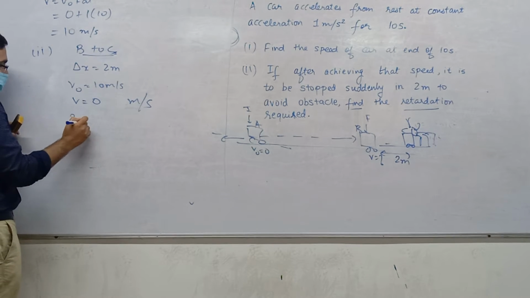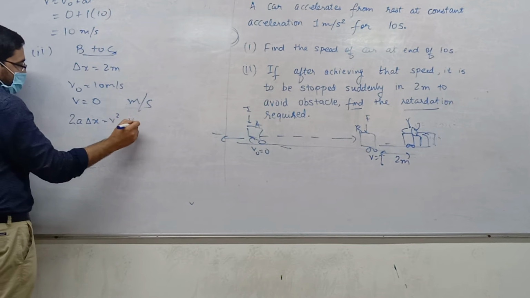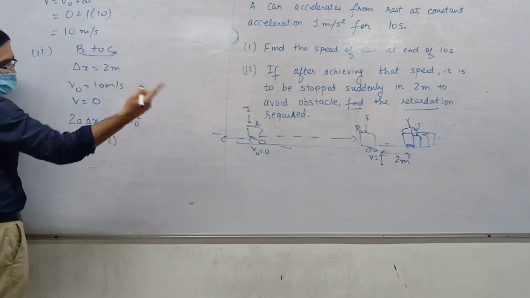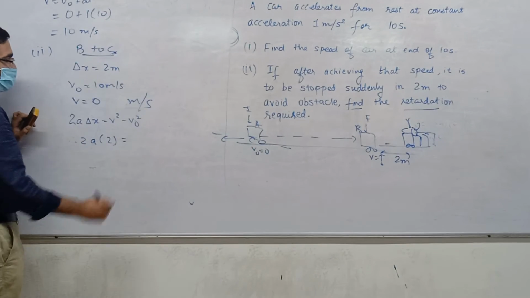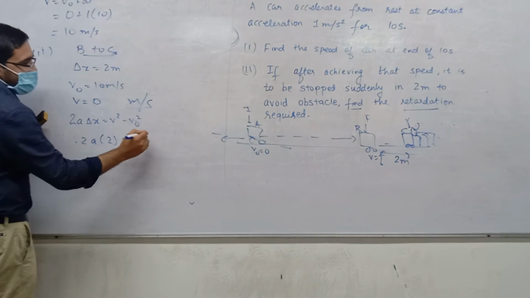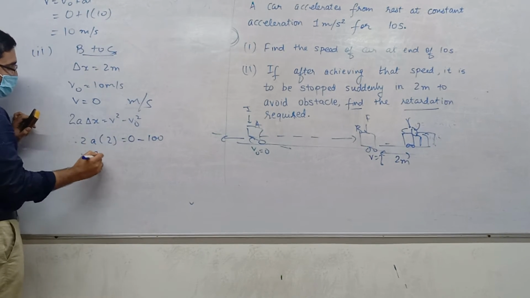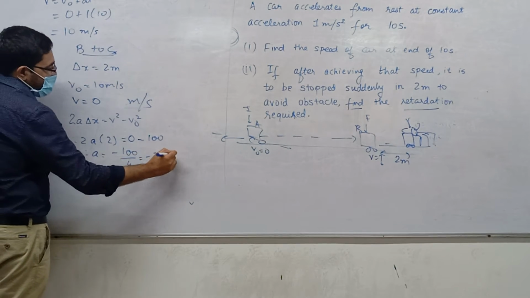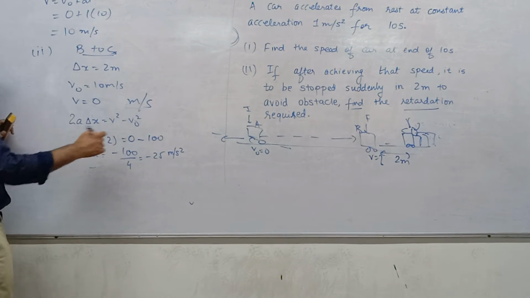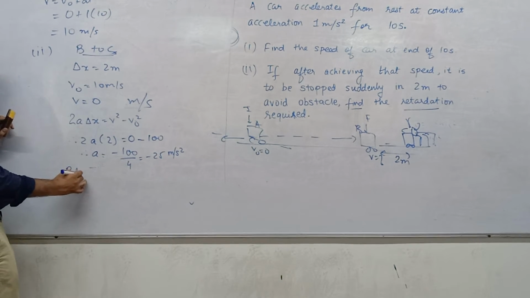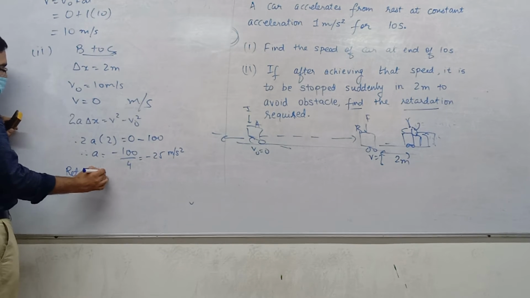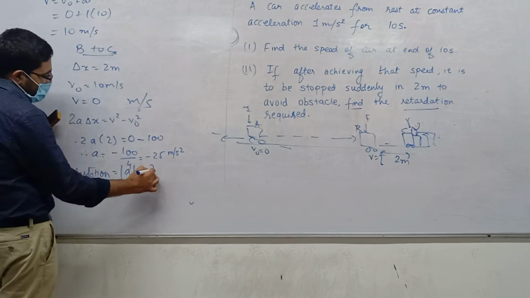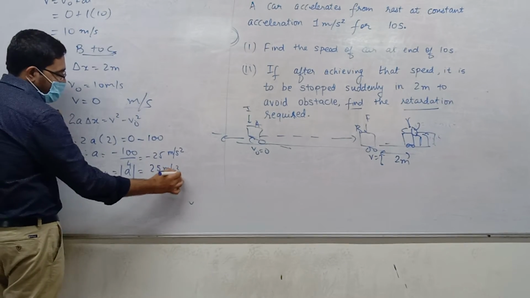Third equation, 2a delta x equal to v square minus v0 square. 2a delta x, 2 meter. Right side positive. Yes. V square 0, minus v0 square 100. So that would give you a is equal to minus 100 by 4. That is minus 25 meter per second square. So acceleration is minus 25 meter per second square, and because here the speed is decreasing, we can say retardation is nothing but the magnitude or the modulus of acceleration. That's why 25 meter per second square is the final answer.